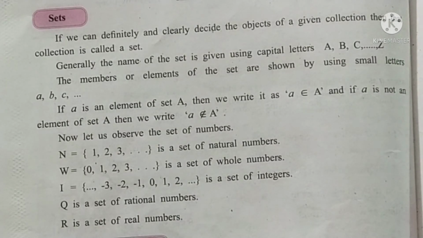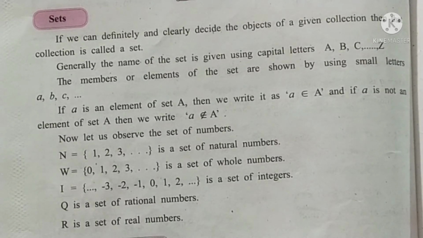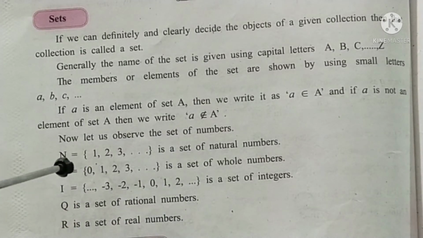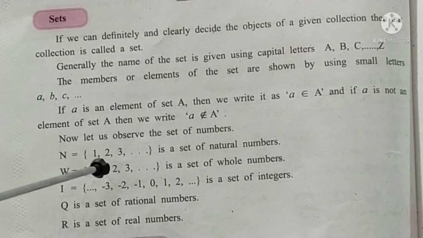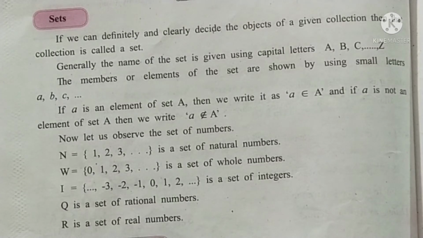Okay. Now there are some rules to write down a set. Generally, the name of the set is given using capital letters as A, B, C, D up to Z. Any capital letter we can use to name the set. Okay. So here as you observe, the set of natural numbers is denoted by capital N, and the numbers start from 1, 2, 3, 4 to infinity.